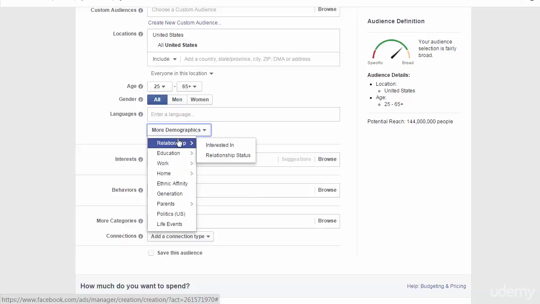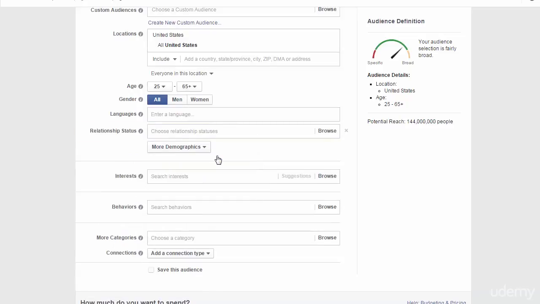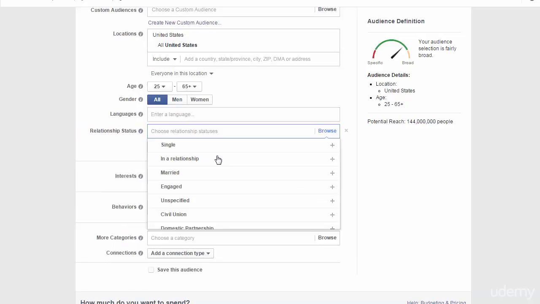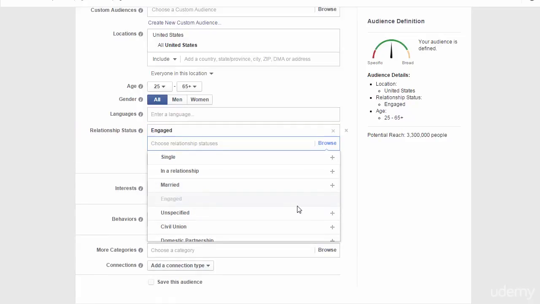As an example, I mentioned wedding rings. I would go to relationship status like that, go to engaged, and if people are engaged, they're going to be interested in buying wedding rings because they're going to be getting married and they're going to need them. So that's how I would find my audience for that type of product. Again, it would pass, as 3.3 million people are engaged currently in the United States between the ages of 25 and 65. So that's how I would find that particular audience. You just need to think outside the box, really.